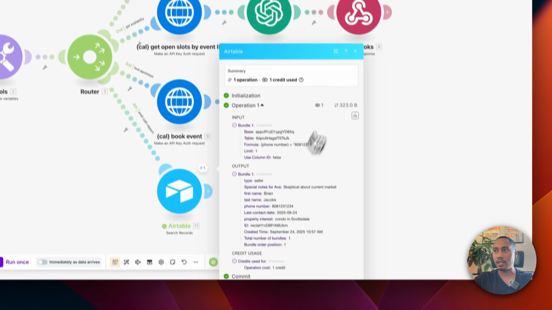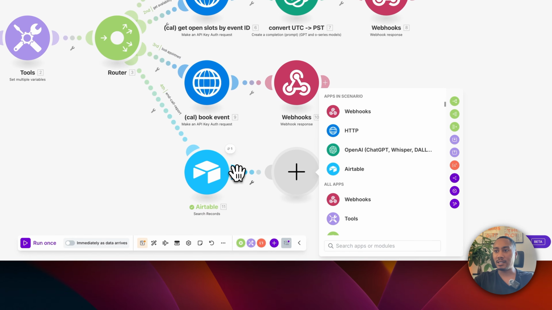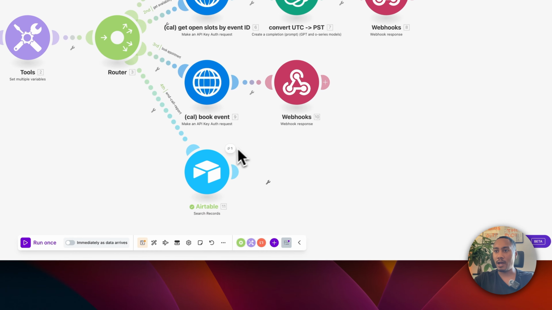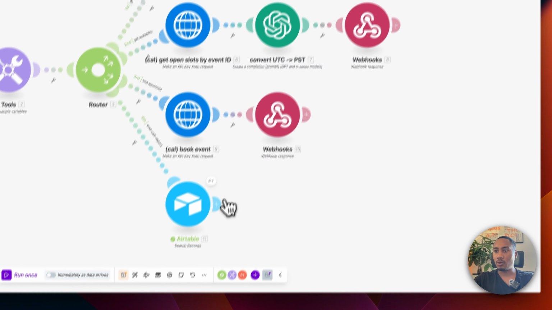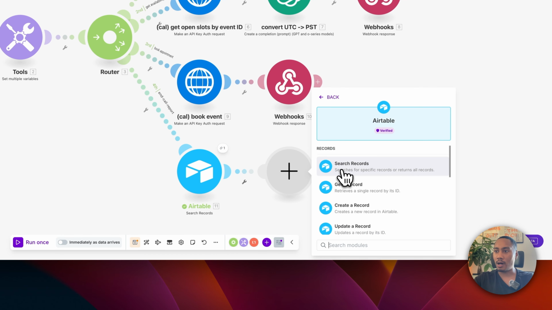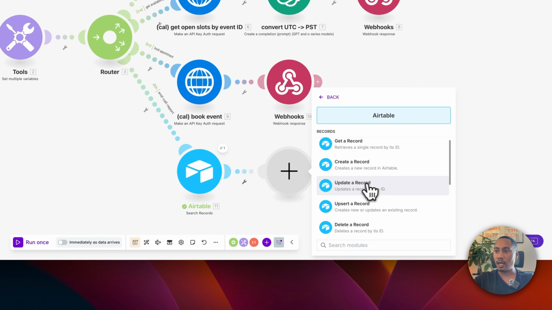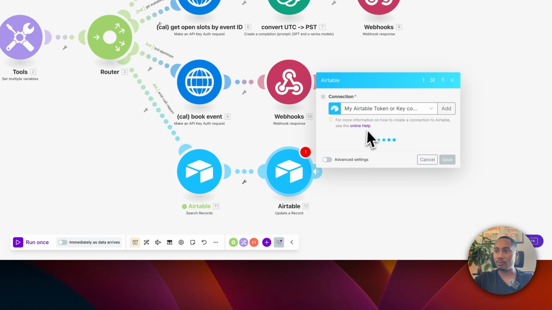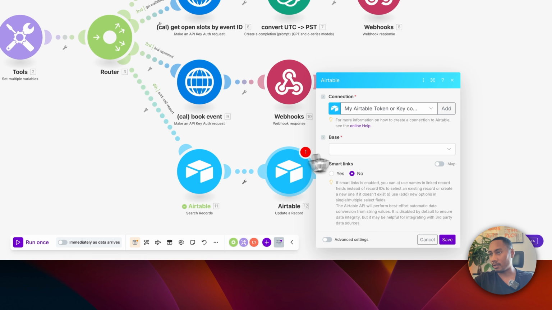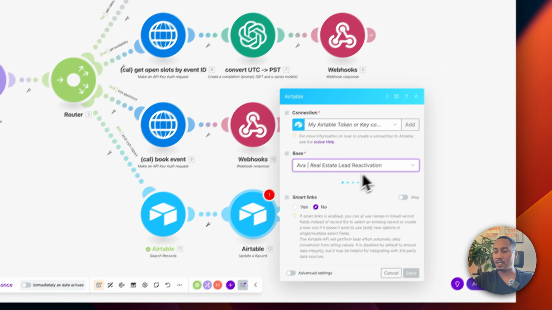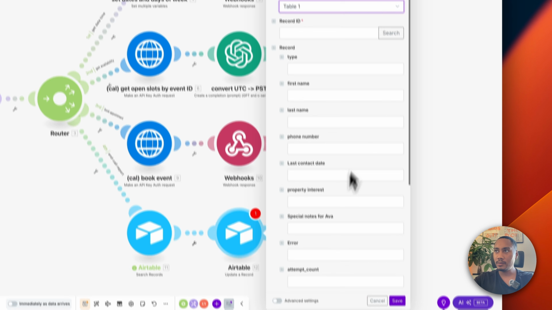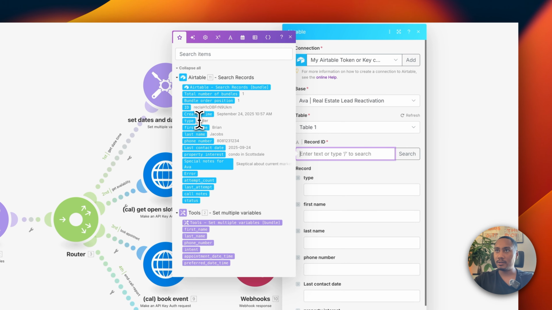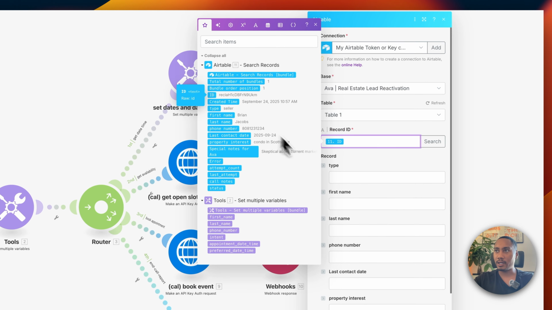Okay. So we see Brian here. Perfect. Now the next thing is we need to update the row. So now when we look at the output, we're given the ID. So this is exactly what we need. So we're going to, again, use an Airtable module, and we will update a record by its ID. So now that we can reference that ID from this right here, we're going to choose Ava Real Estate Lead Reactivation Workspace, table number 1. And then we want the ID to reference this right here.